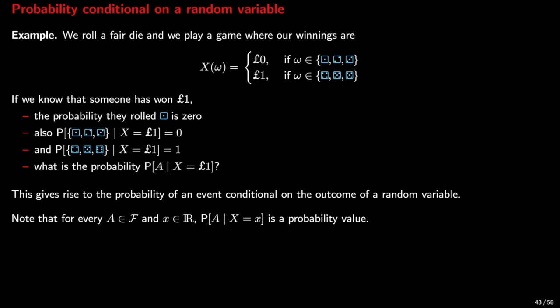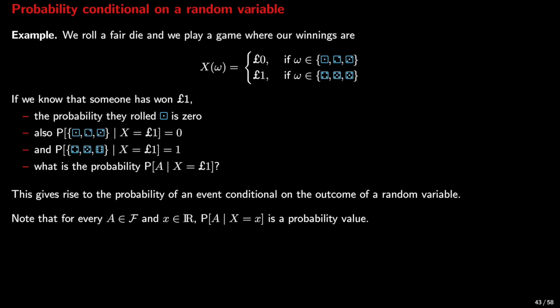Here we will work on discrete probability spaces where things are easier. Let's start with an example. We roll a fair die and we play a game where the winnings are £0 if we roll 1, 2 or 3, and £1 if we roll 4, 5 or 6. If we know that someone has won £1, the probability they rolled 1 is 0.